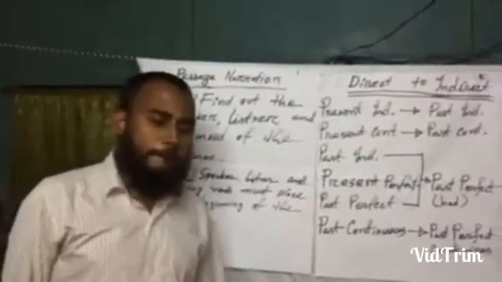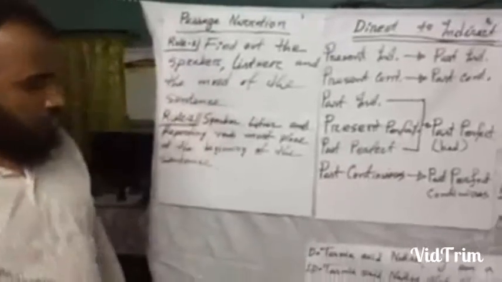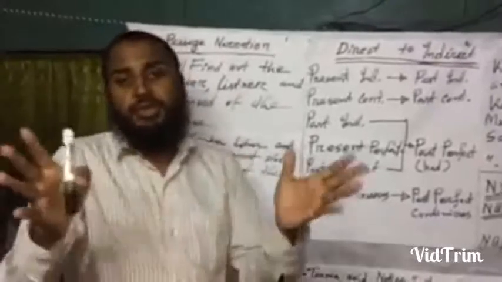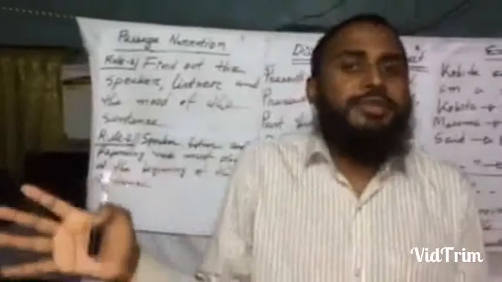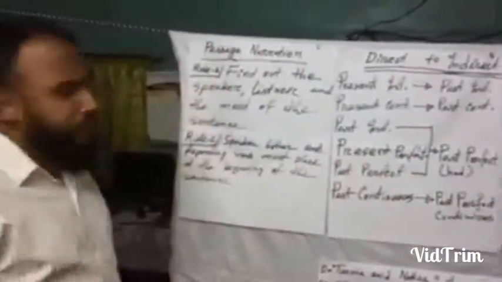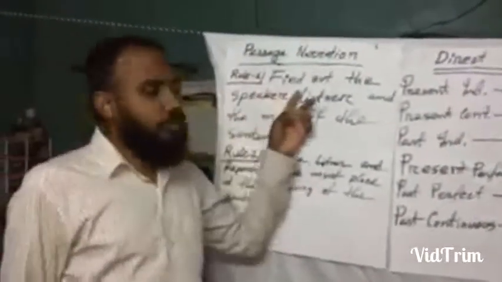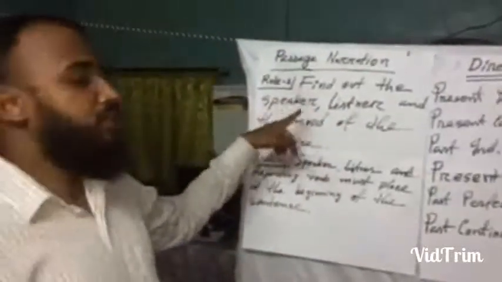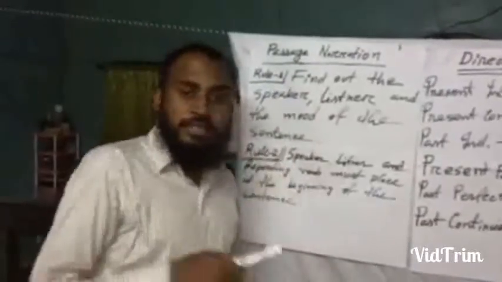Before the change of these sentences, my dear students, all of you know some basic fundamental rules. All of you know that without rules and regulations we can't do anything. So at first, when we write a passage narration, we must find out the speaker, listener and the mode of the sentences.